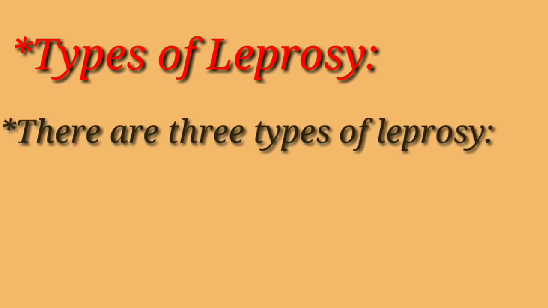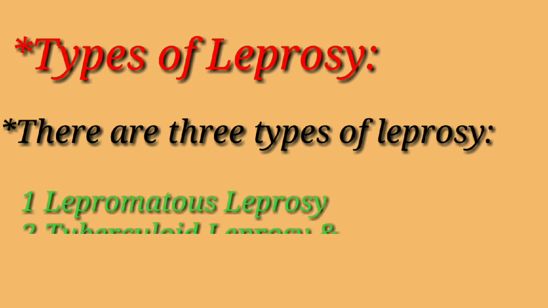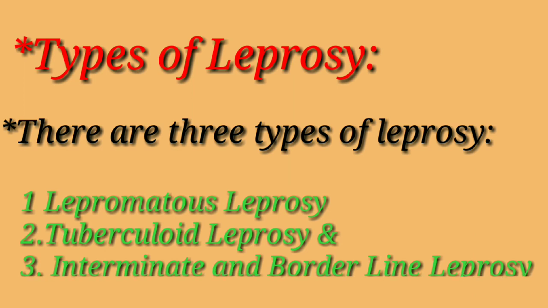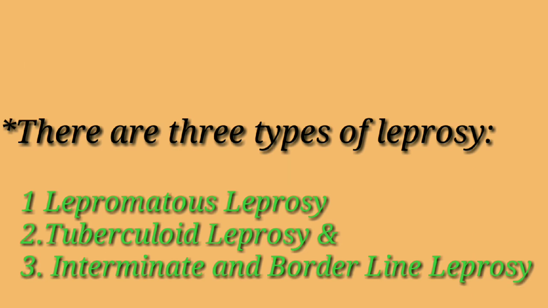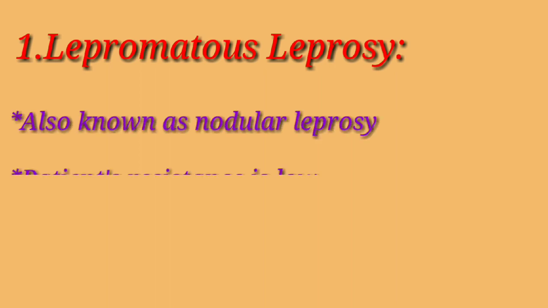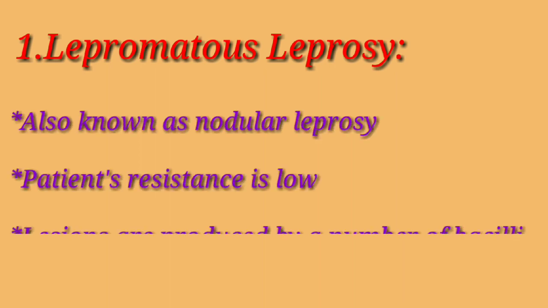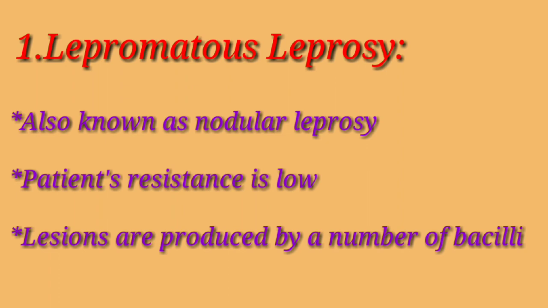Next is types of leprosy. There are 3 types of leprosy. First is lepromatous leprosy, second is tuberculoid leprosy, and third is intermediate and borderline leprosy. First one, lepromatous leprosy. This is also known as nodular leprosy. The patient's resistance is low.